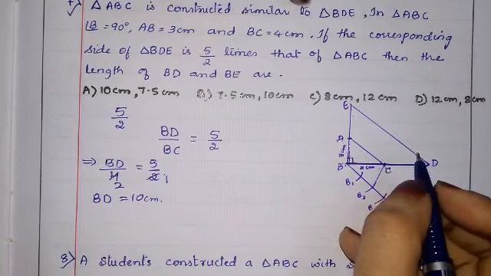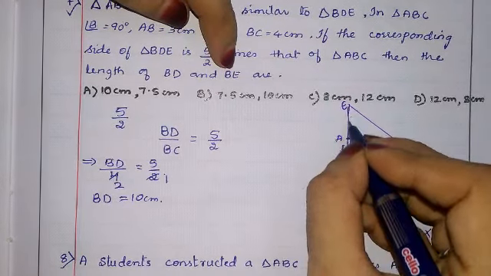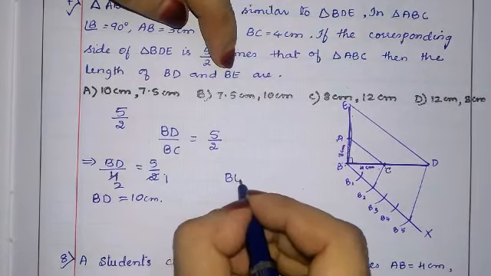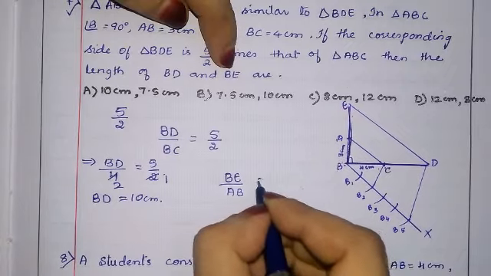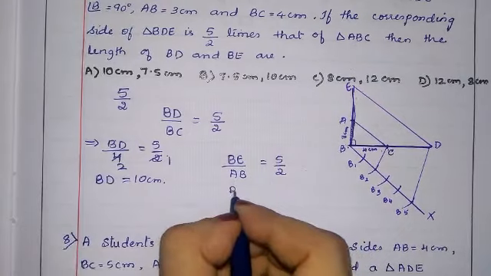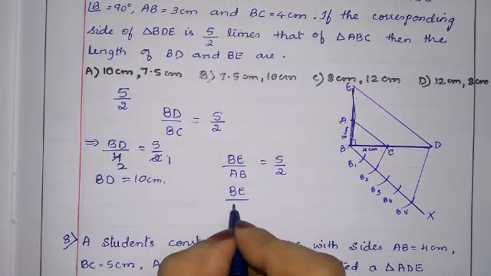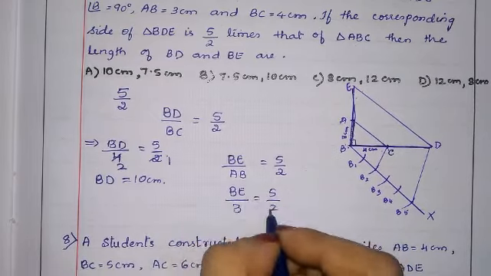Now similarly we need to find one more, BE. BE is this full side. BE upon the next corresponding side, AB, is equal to what ratio? 5/2. We should take the ratio as it is. BE we don't know. AB is 3, equal to 5/2. We cannot cancel. We will cross multiply.